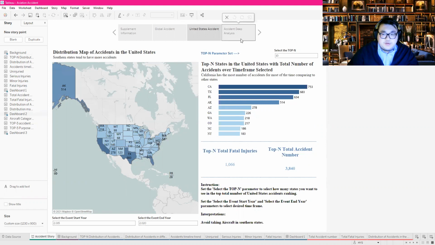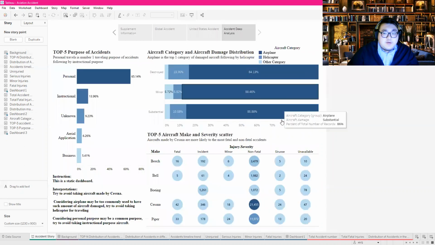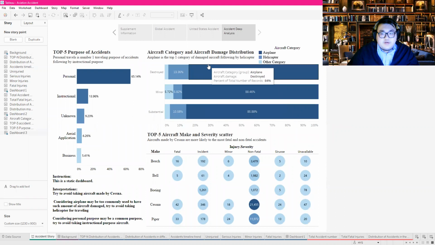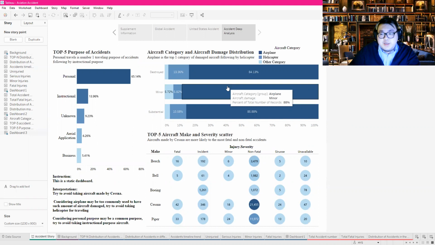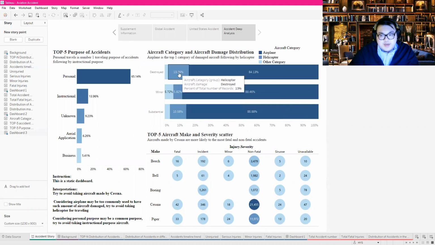And now let's move further to have a deeper exploration about aviation accidents. We can see through the aircraft category and damage chart that airplane is the top aircraft category to have accidents. This could be because airplane is the most commonly used traveling aircraft. So we may want to concentrate on the second most category, which is the helicopter. We can see the helicopter still took a relatively large percent of accidents compared to other categories.